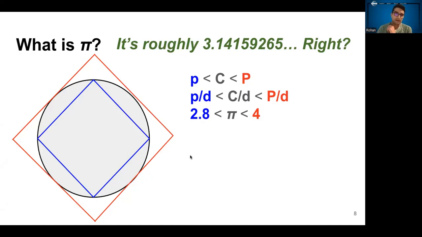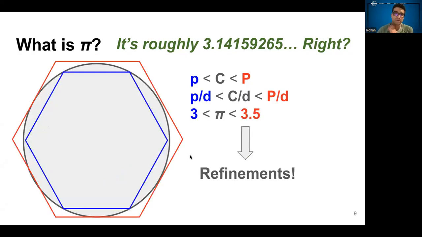He did the same calculation with hexagons. And when you do that, one thing you'll notice is that the hexagons hug the arc of the circle a lot more closely than the square did. And when you do that, you get a number for pi that's between 3 and 3.5.